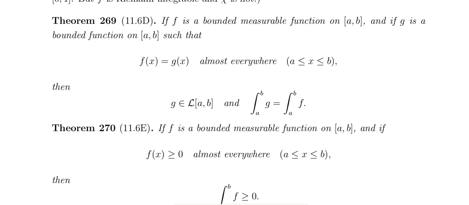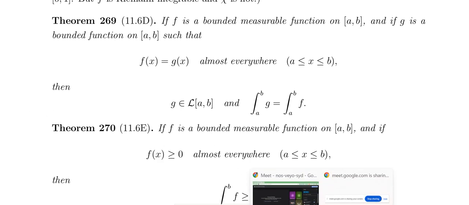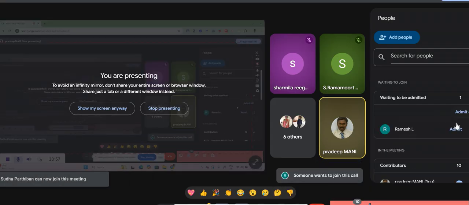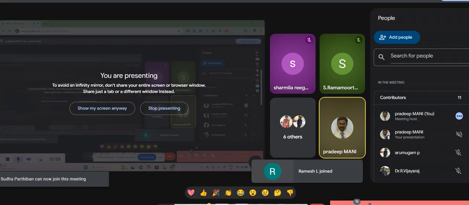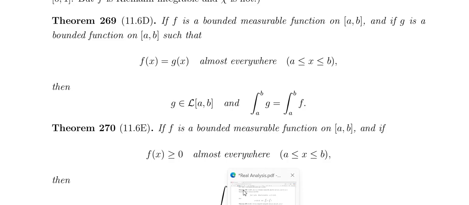f is a bounded measurable function and g is a bounded function on a comma b, and f of x equal to g of x almost everywhere. அப்படின்னா sum of the pointல இந்த ரெண்டு ஈக்குவலா இல்லைன்னு அர்த்தம். Sum of the point of the interval a comma b ல இது ரெண்டு ஈக்குவல் கிடையாது.